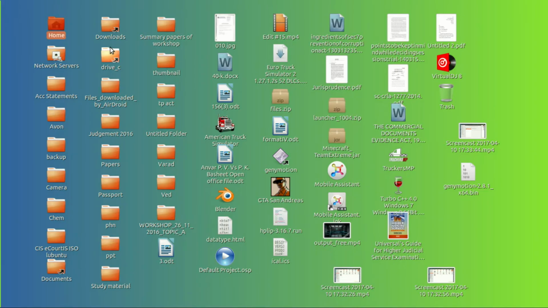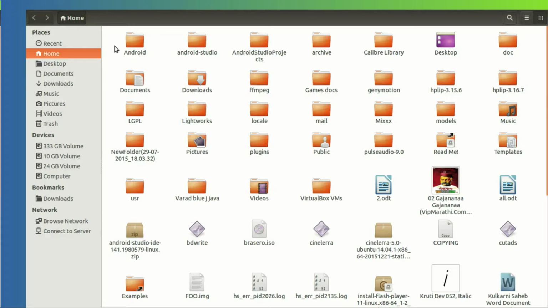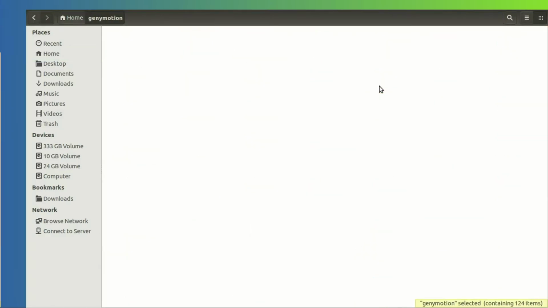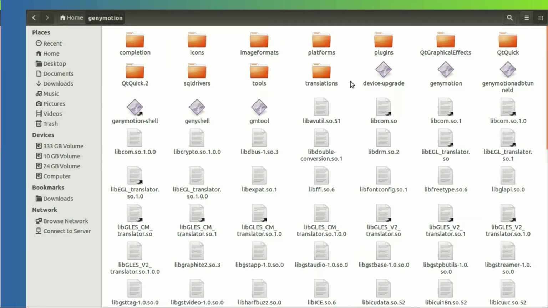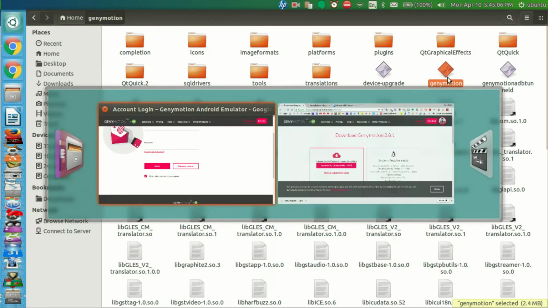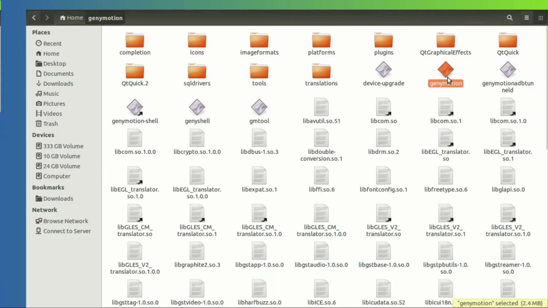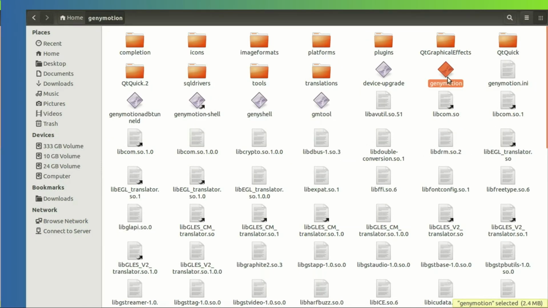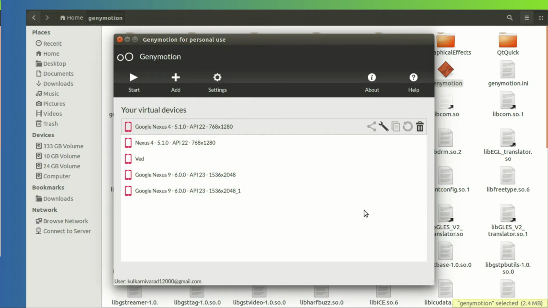Then go to your home or whatever you have, and then find a folder called Genymotion, which is here, and then find the Genymotion program or file, you can say, and just wait. So as I have already logged in, I have my files in here. I've already downloaded it, so it's easy. It's pretty easy.